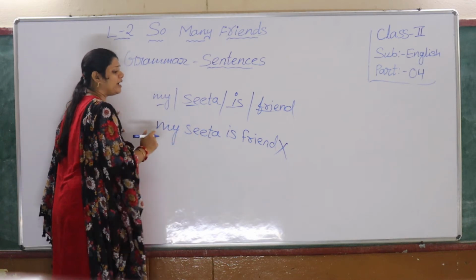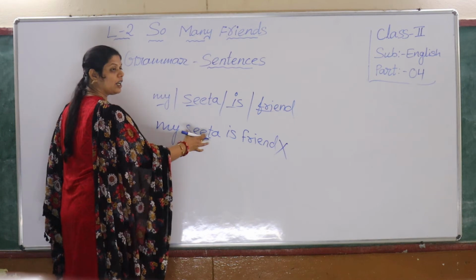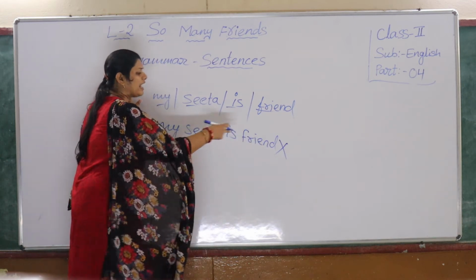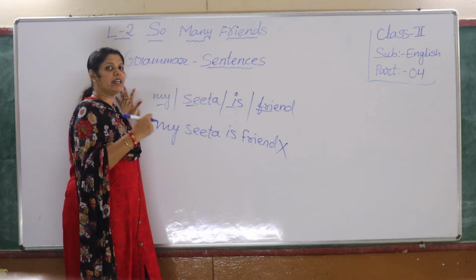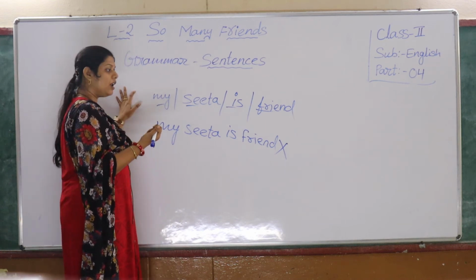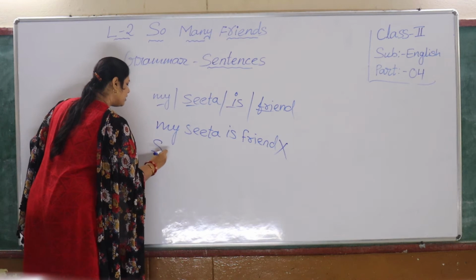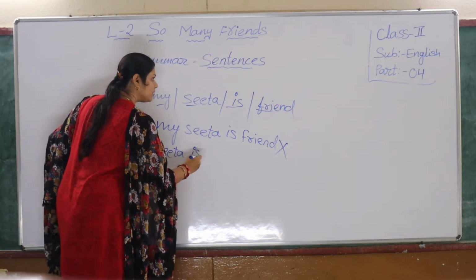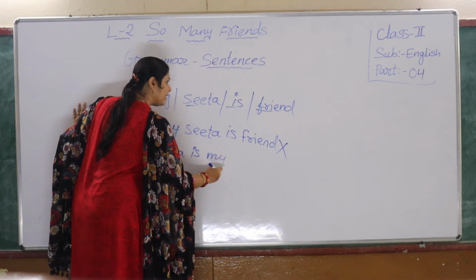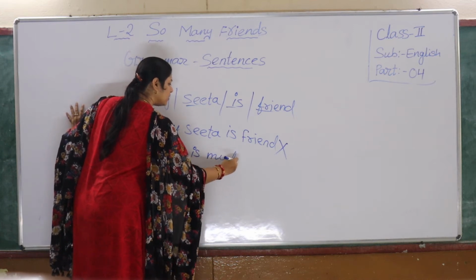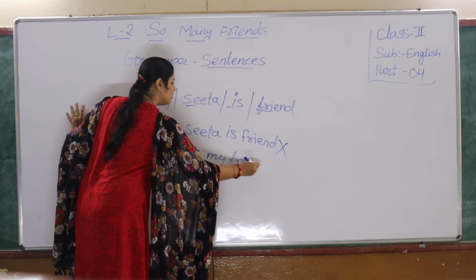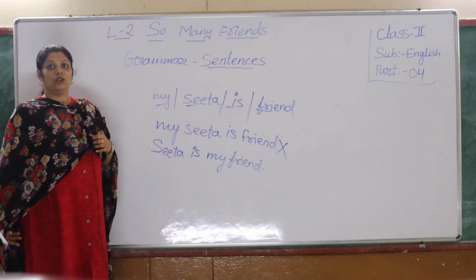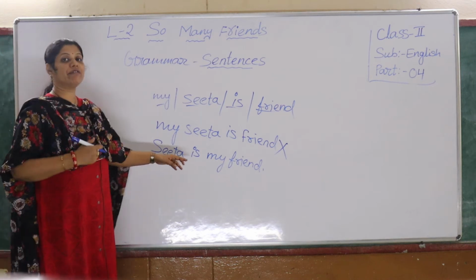My Sita is friend. My I know, Sita a girl I know, friend I know. But what meaning is the sentence giving me? Don't know. Let us put in correct order. See, Sita is my friend.